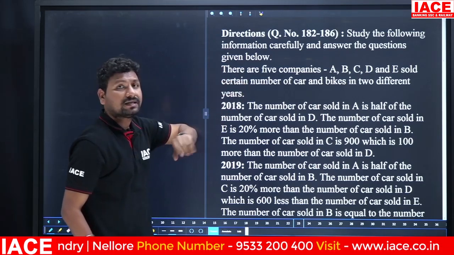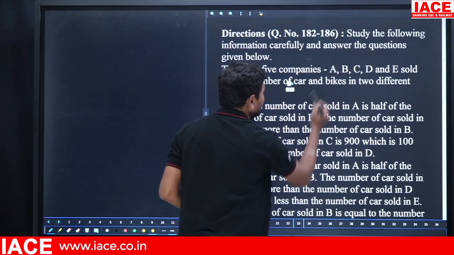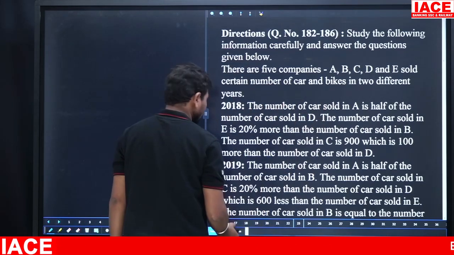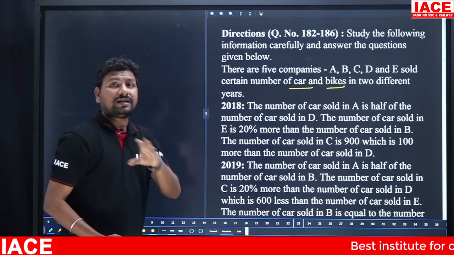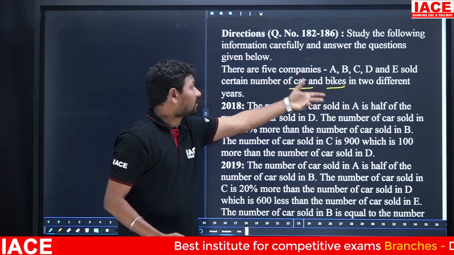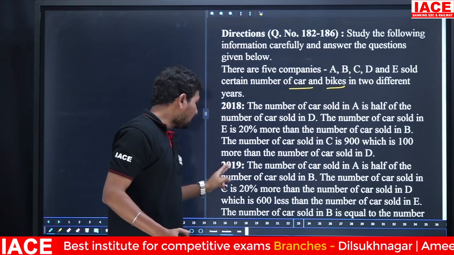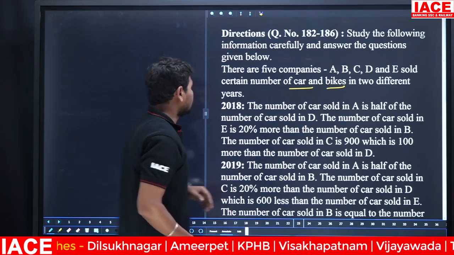There are 5 companies, A, B, C, D, E, that sold a certain number of cars and bikes. There are 2 types of vehicles here, cars and bikes. Some companies sold cars and bikes, and the data is year-wise, 2018 and 2019. Based on this data we have to calculate.